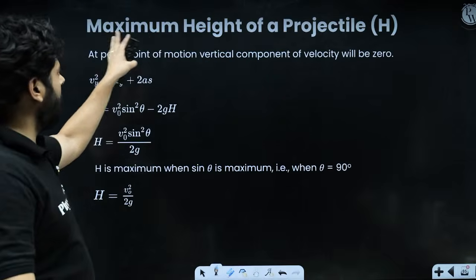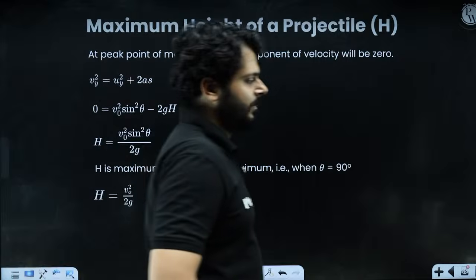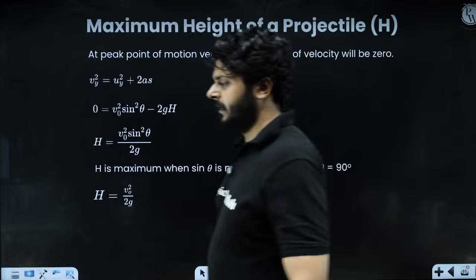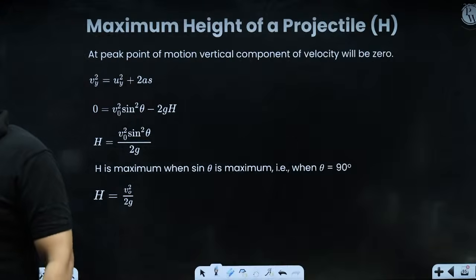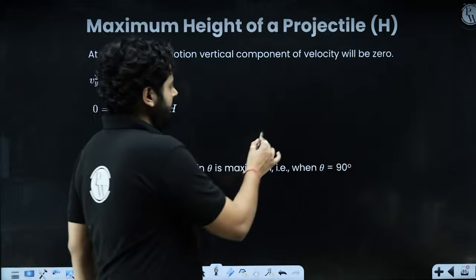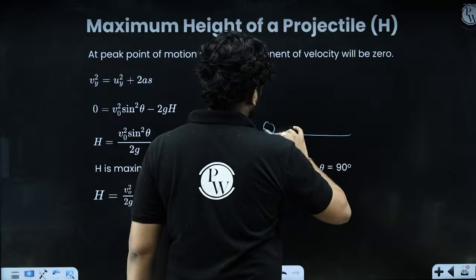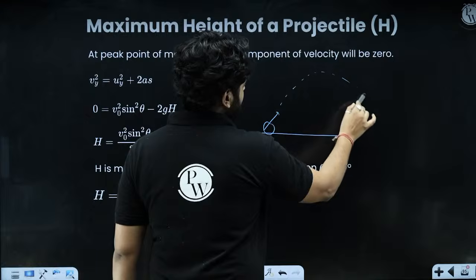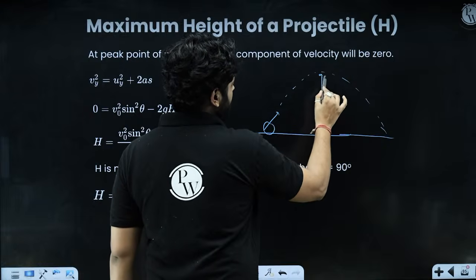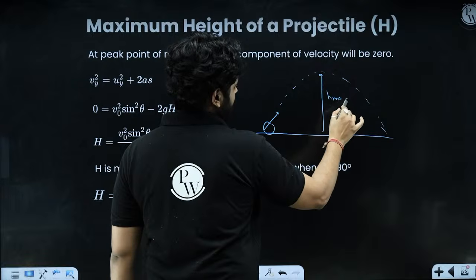Okay. Now we can talk about the maximum height of the projectile. How will you calculate that? So I'll explain the maximum height of the projectile. Which component of the motion is responsible for taking the body to the maximum height? The body is going like this. Which component is responsible for taking it to the maximum height?